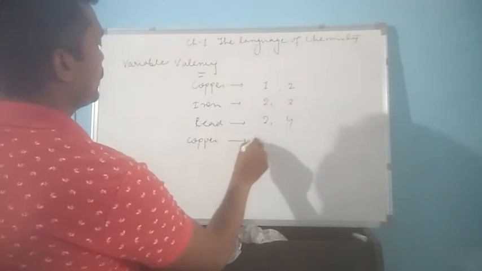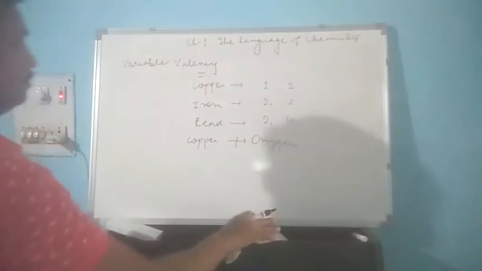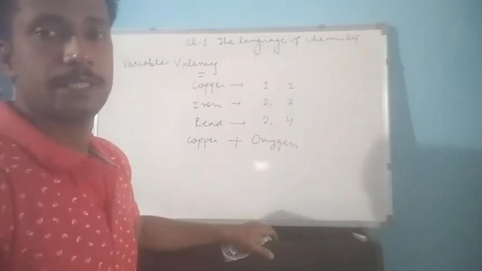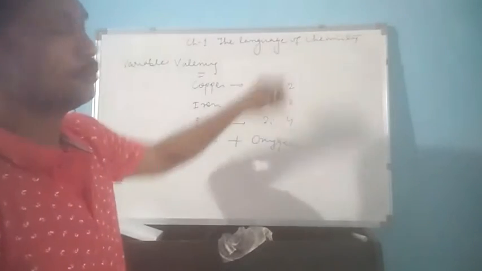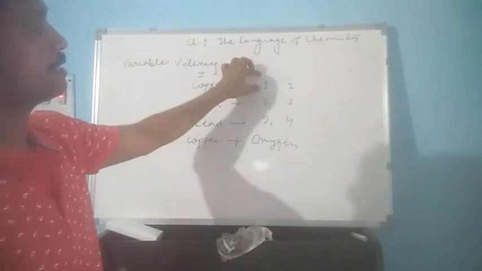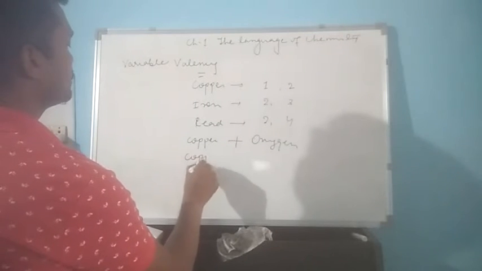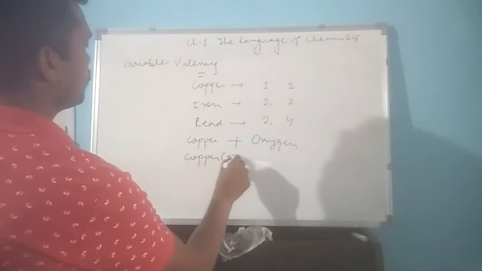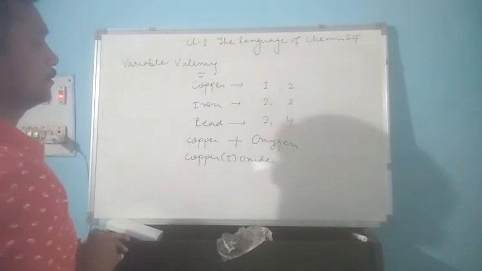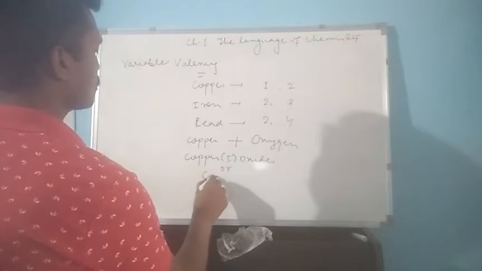Then there are two ways by which copper can combine with oxygen using the valency 1 and 2. When copper combines with oxygen with a valency 1, then we say the compound is copper 1 oxide. Similarly, this can be written as cuprous oxide.